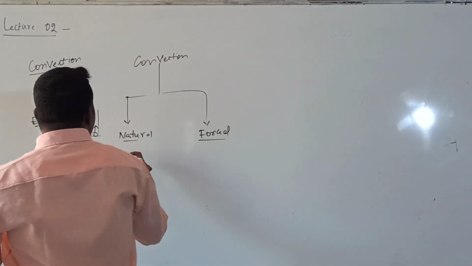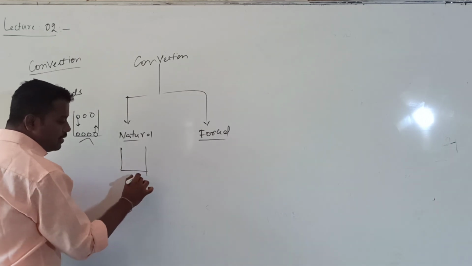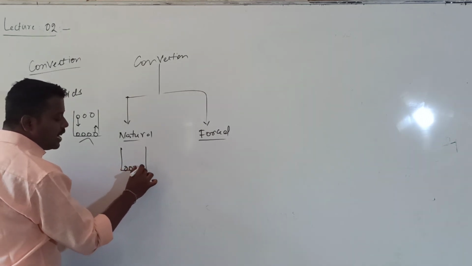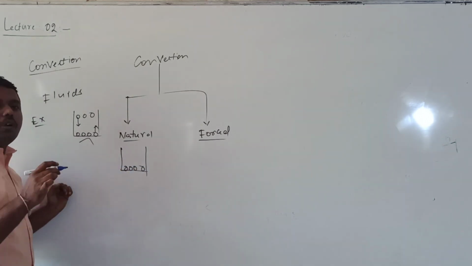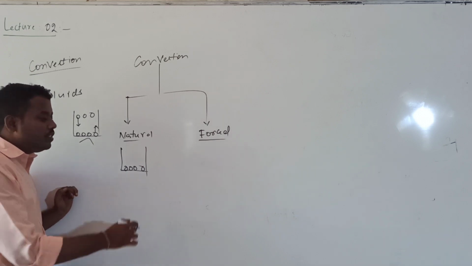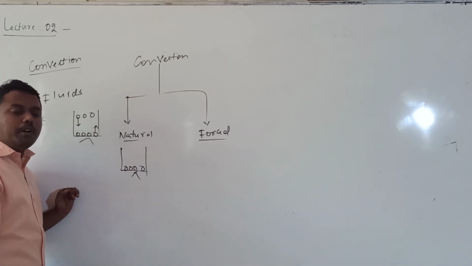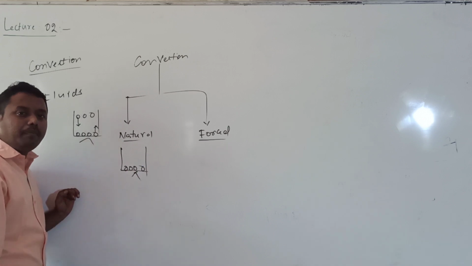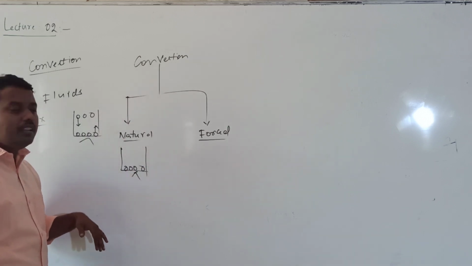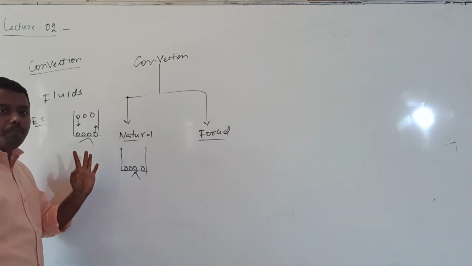Generally in natural convection, when you take water and start heating, the molecules which get heated up become less dense and go to the top.